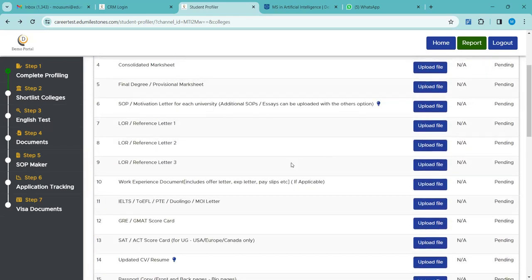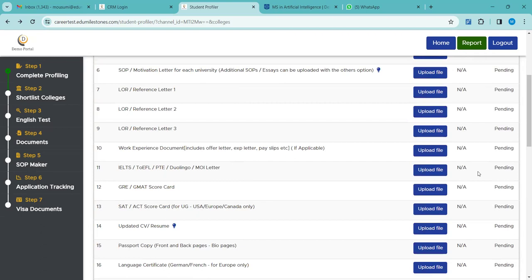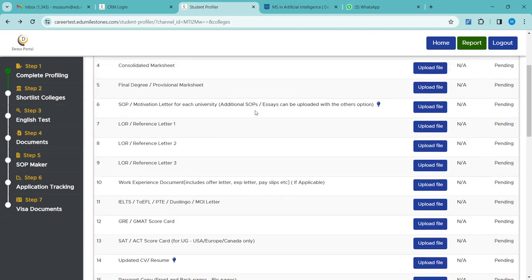I have a question here. For SOP, you said there's only one space. But if he's applying for 5 universities, does he not need 5 different ones? I have just answered that question. For one SOP, the student can upload one here.